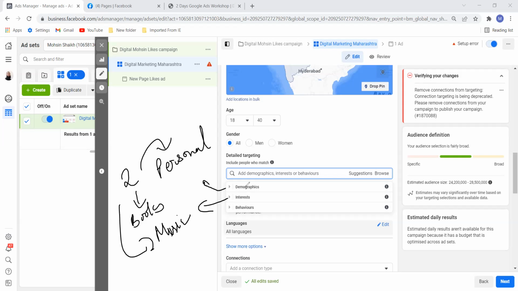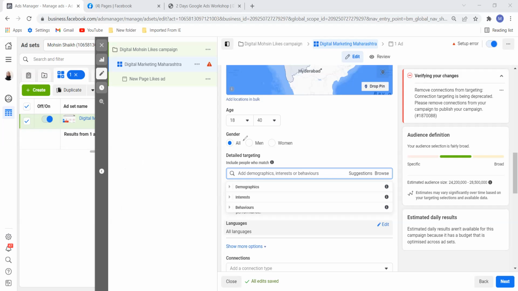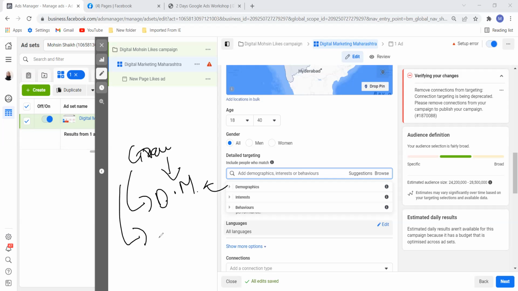For example, let me take a very simple example. I am targeting digital marketing graduates. So now people who have completed graduation, I'm targeting them. And then I want people who are interested in digital marketing. Then I have a second set of people who are interested in Neil Patel.